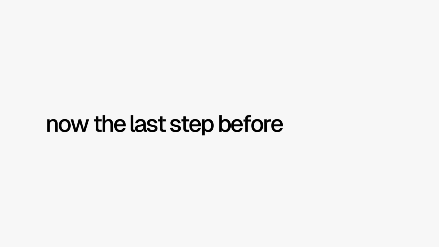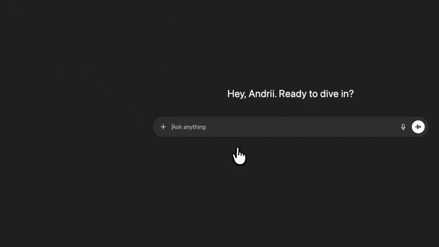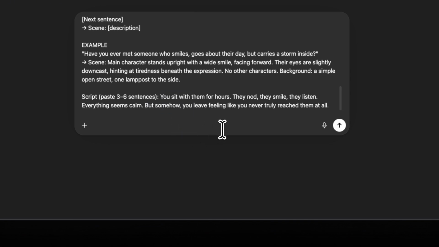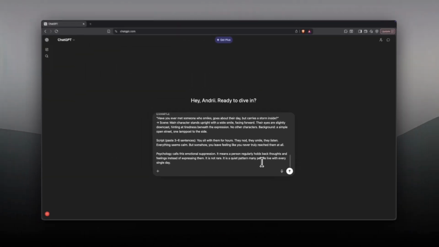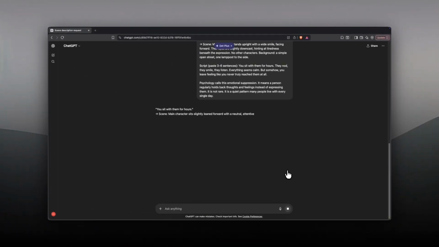Now the last step before generation. Open a new chat in ChatGPT. Take prompt number 3 and replace your script with the first few paragraphs of your script. Don't use the whole text at once. This prompt will split your text into separate scenes and create image prompts for each sentence.